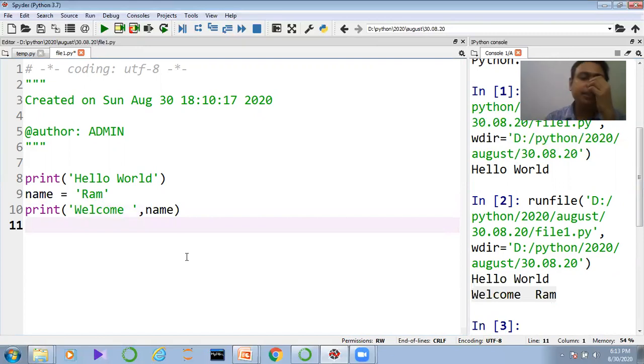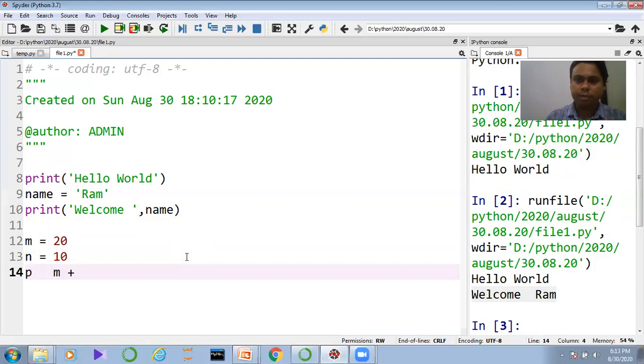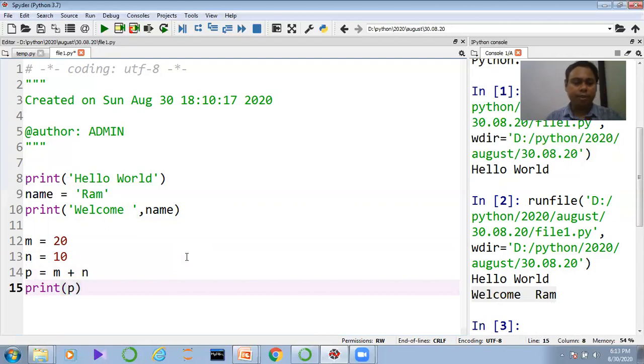Now guys, we are receiving this particular data, this particular message. That is fine. Now guys, I want to assign some integer data, or some numbers. Suppose I am assigning m equal to 20, n equal to 10. Suppose I want to assign m equal to m plus n, and also I assign the print, and here I assign the p.